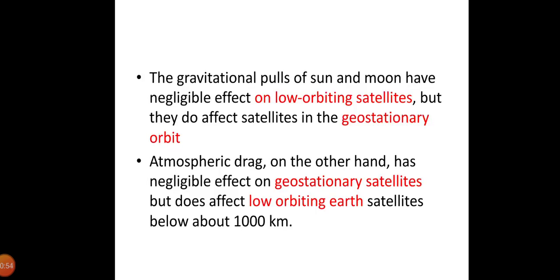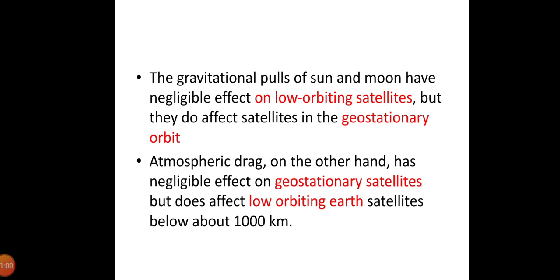and atmospheric drag. The gravitational pulls of Sun and Moon have negligible effect on low orbiting satellites, but they do affect the satellites in the geostationary orbit. Atmospheric drag, on the other hand, has negligible effect on geostationary satellites, but does affect low orbiting Earth satellites below 10,000 kilometers. Now let us see the effects of non-spherical Earth.